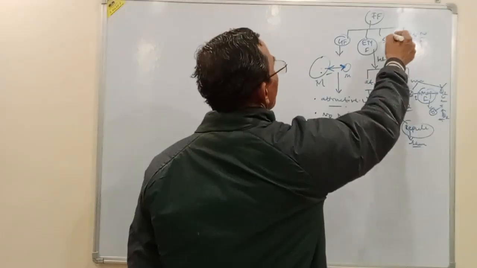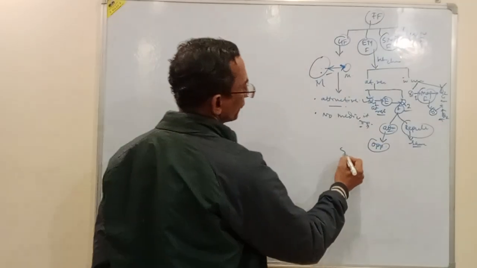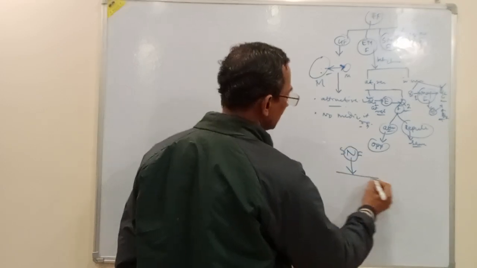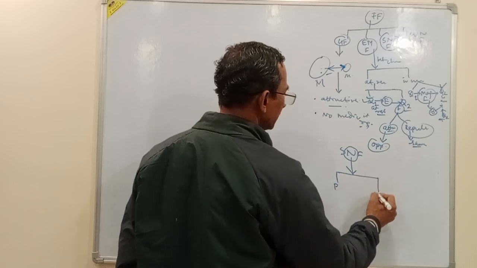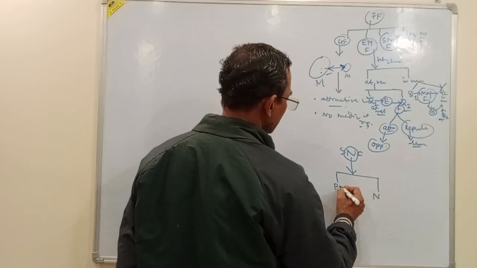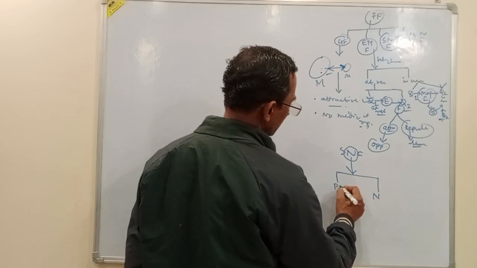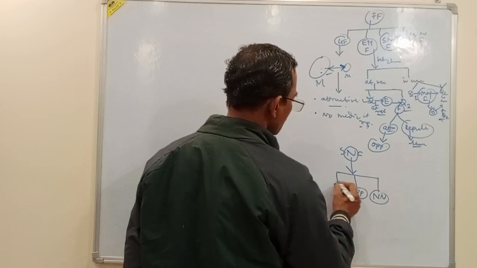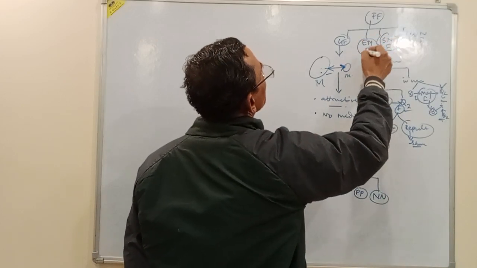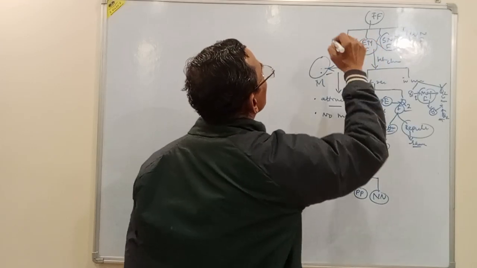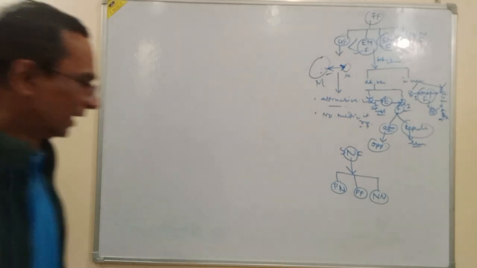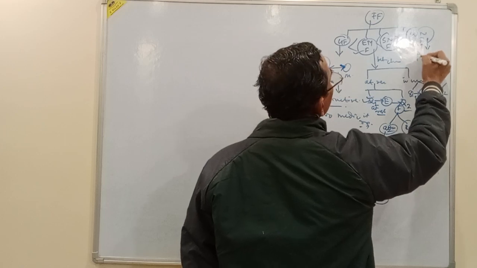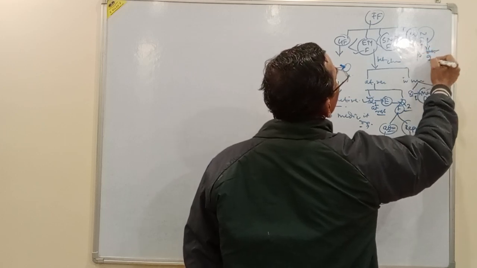Now, the third one is the strong nuclear force. Strong nuclear force is the force between particles inside the nucleus. We know inside the nucleus there are protons and neutrons. That means the force between proton and neutron, or between proton and proton, or neutron and neutron. This is the strongest force. It is stronger than the electromagnetic force, and the electromagnetic force is stronger than the gravitational force. Another one is the weak nuclear force. This comes into existence during beta decay of the nucleus.